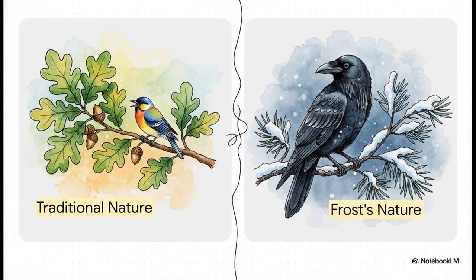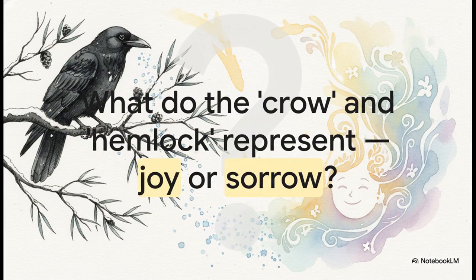When poets want to describe nature lifting their spirits, they usually write about beautiful, majestic trees, like a maple, an oak, or a pine. They write about colorful, singing birds. But Frost deliberately chooses the exact opposite. He gives us a dark, ugly crow and a poisonous hemlock tree. He completely subverts all our expectations. And that brings us to this specific textbook question. What do the crow and hemlock represent?